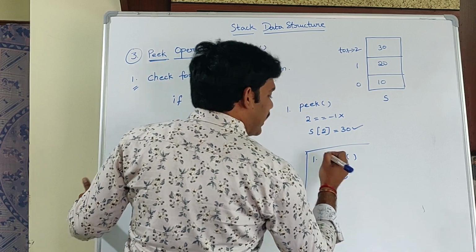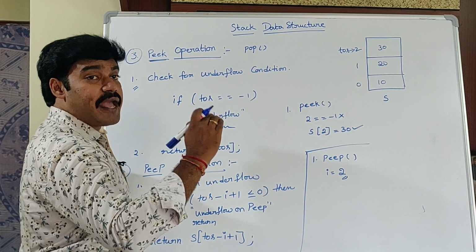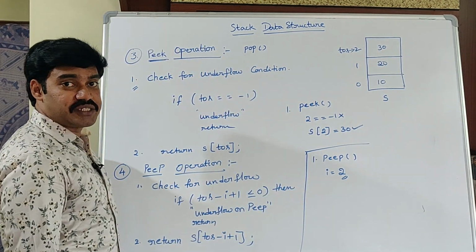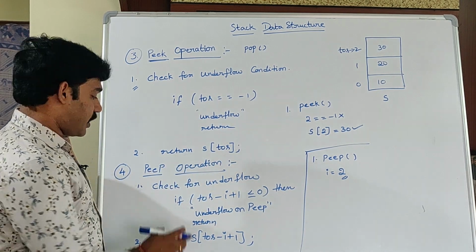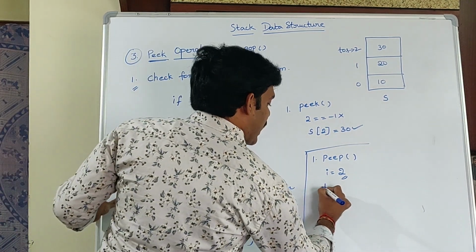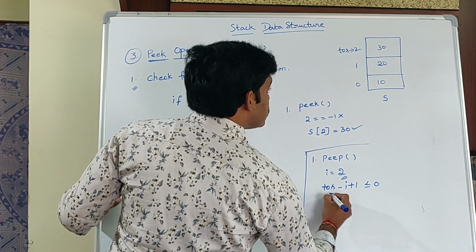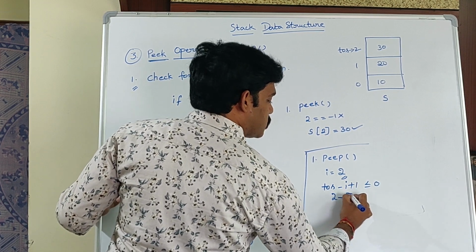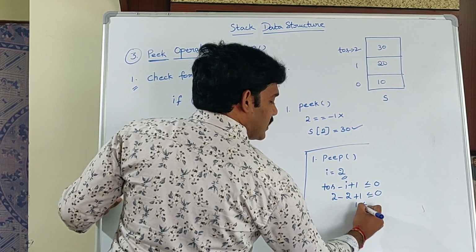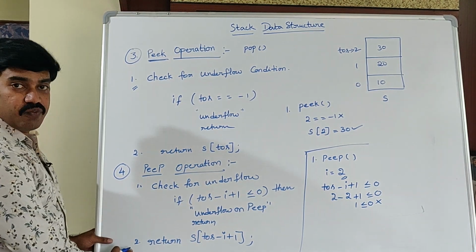I want the second element from the top of the stack. What is peep function? Which returns the ith element from the top of the stack. I want second element from the top of the stack. So I is equal to 2. Okay. So what is my underflow condition coming to the peep? TOS minus I plus 1 is less than or equal to 0 or not. What is TOS? 2 minus I value is 2 plus 1, less than or equal to 0. 0 plus 1. 1 is less than or equal to 0. Condition is false. So coming out of the if block.